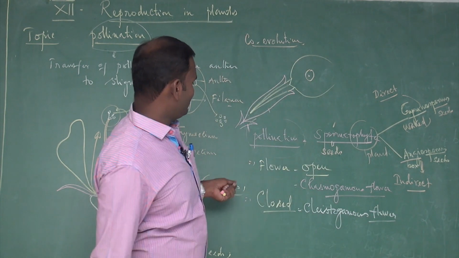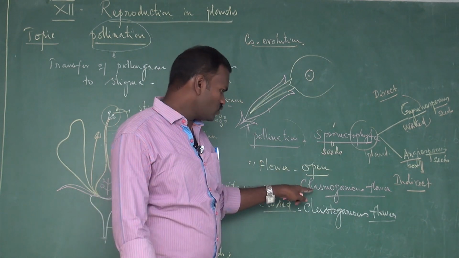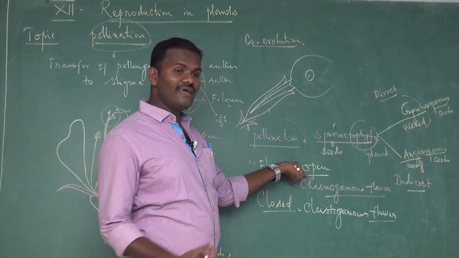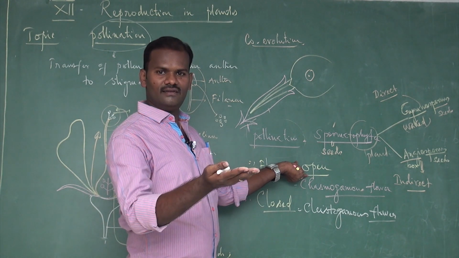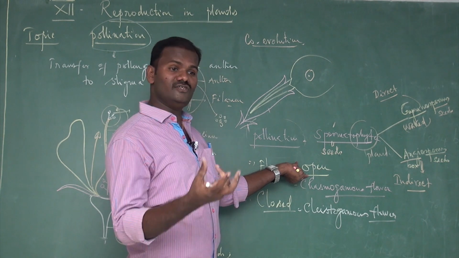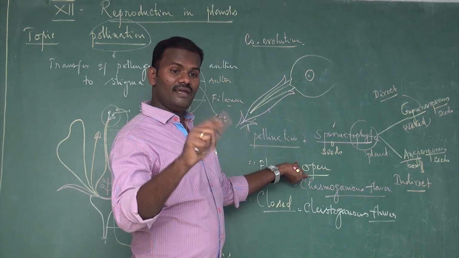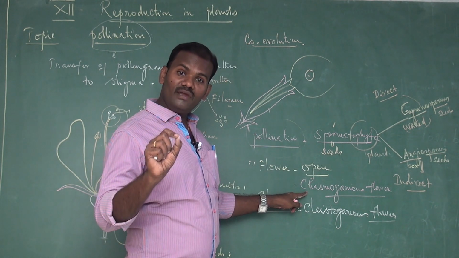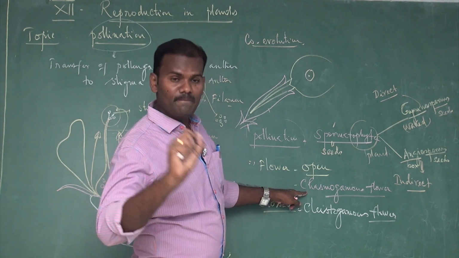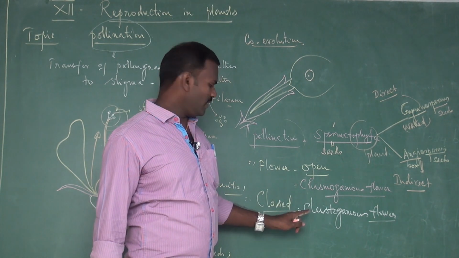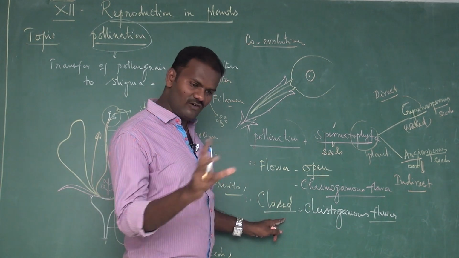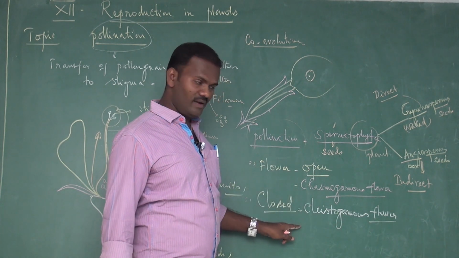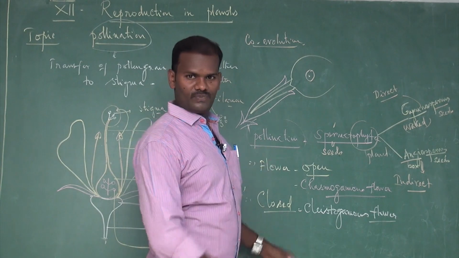So generally there are two types of flowers based on pollination. One is a cleistogamous flower, another one is a chasmogamous flower. In chasmogamous flowers, the aerial flowers, the flowers present above the soil, the majority of angiosperms are open. The pollination takes place in open flowers. These are called chasmogamous flowers, and this phenomenon is called chasmogamy. In closed flowers, the pollination takes place within the closed flowers. The flowers never open in certain plants. Such flowers are said to be cleistogamous flowers. This phenomenon is called cleistogamy.